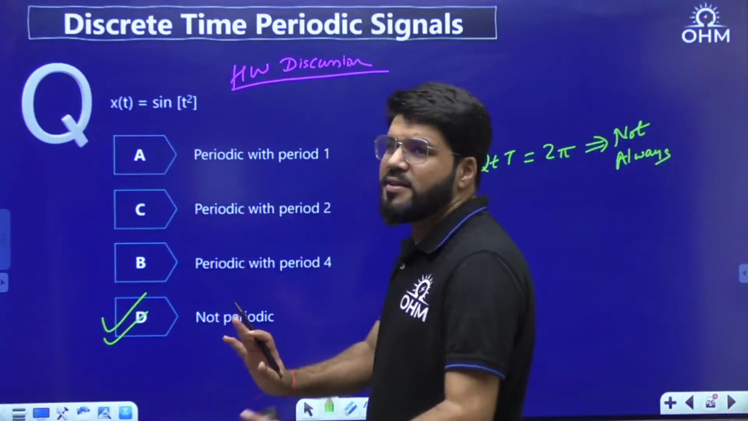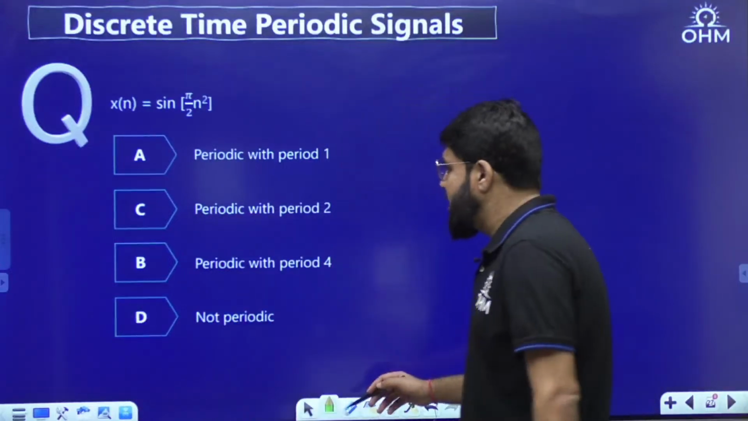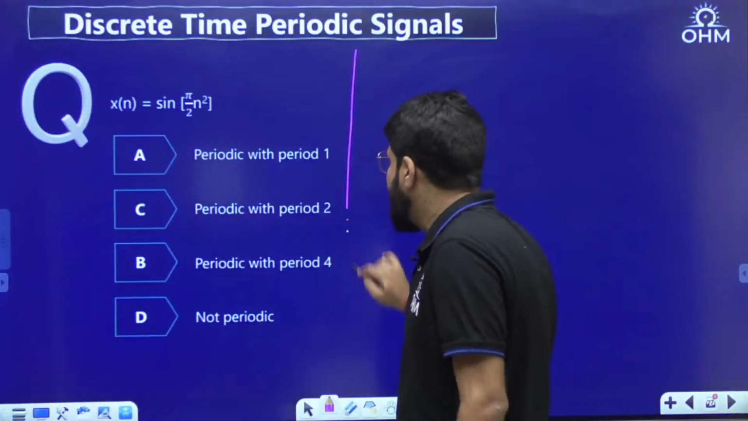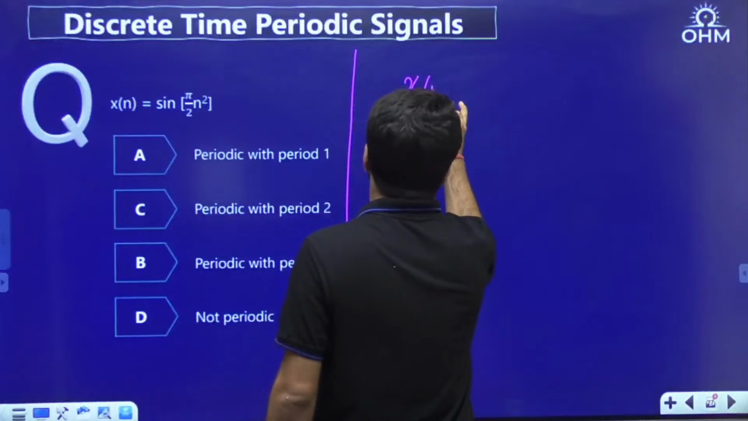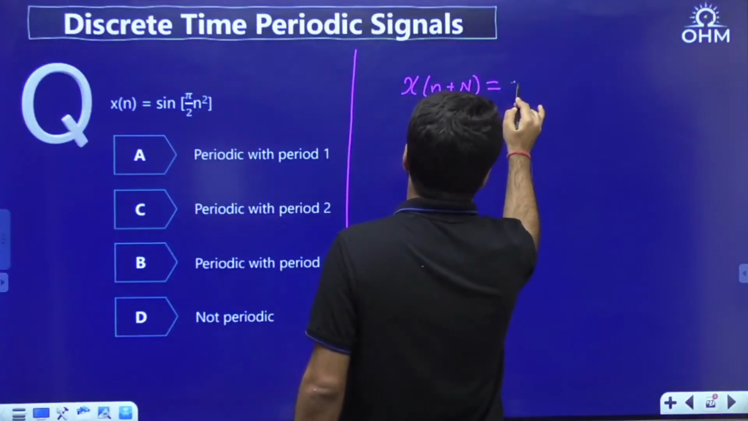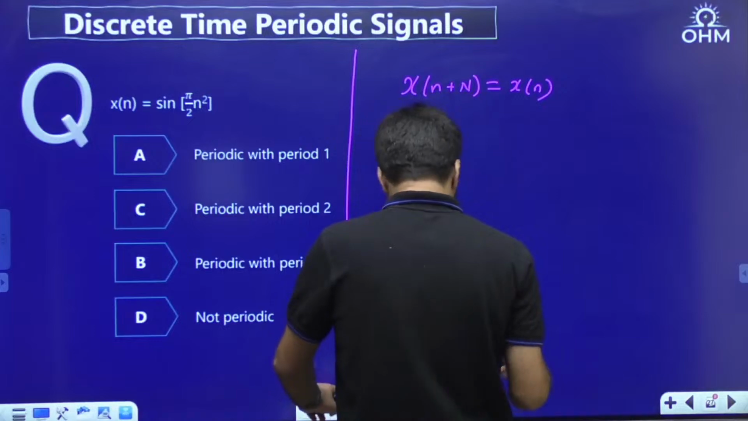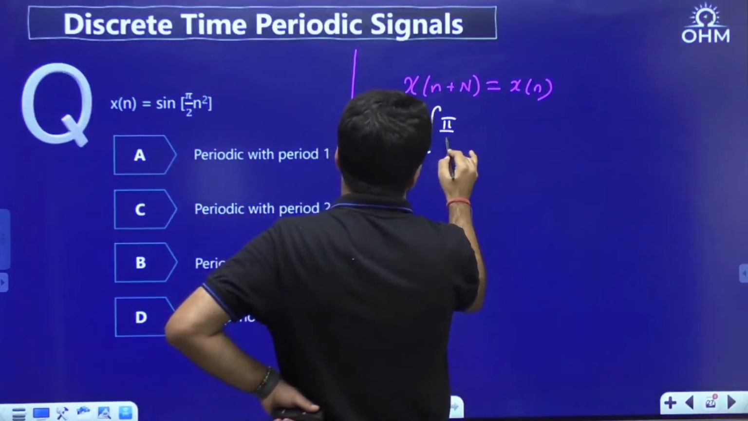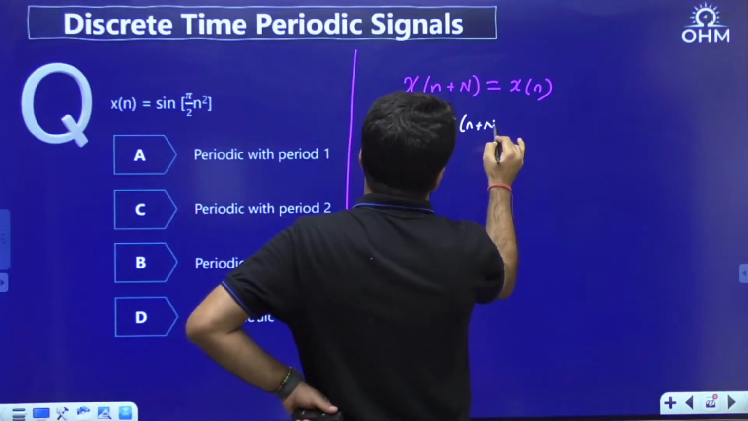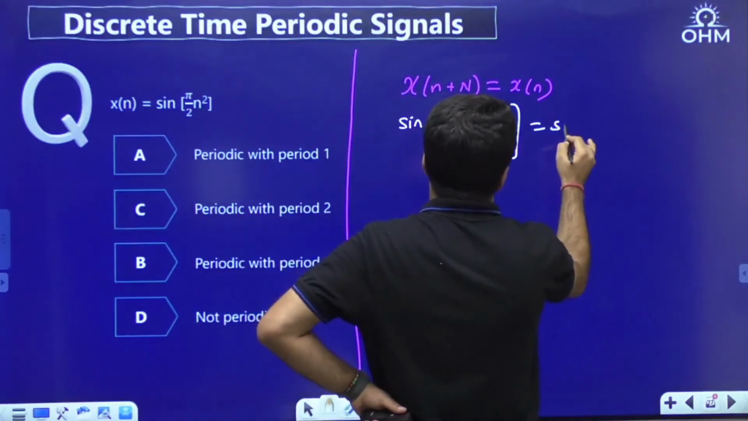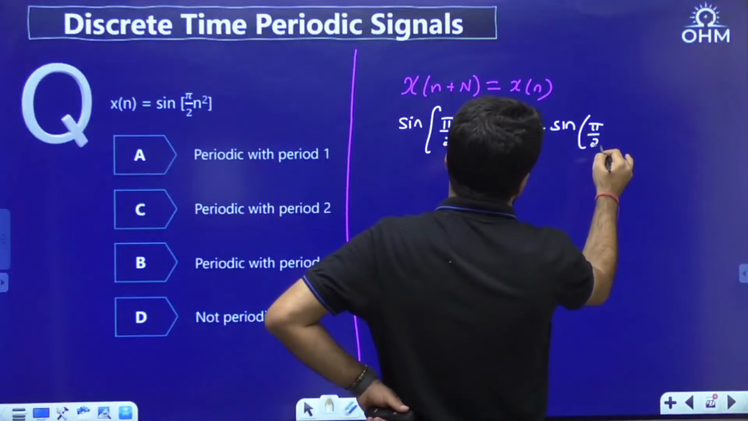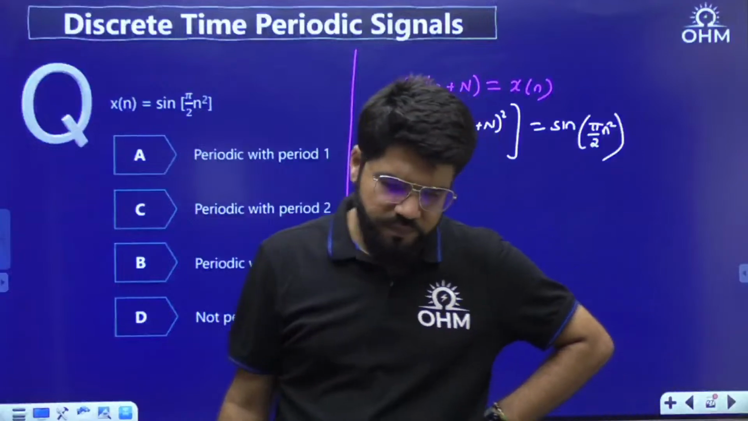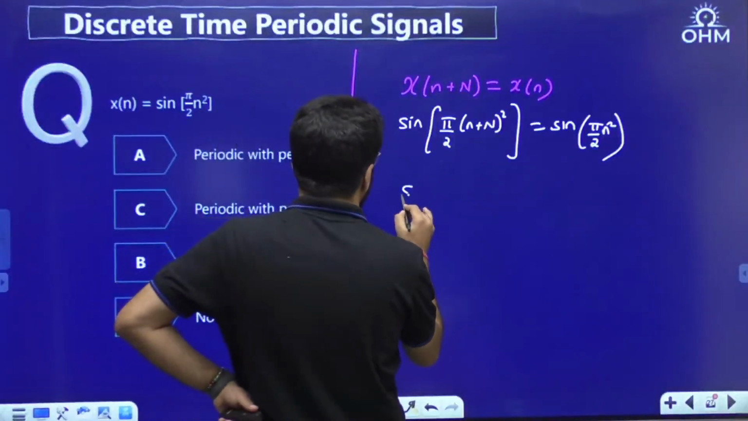Now dear, there is a change in the question. Sine of pi by 2 n square. Again, I will apply the same logic. x of n plus N should be x of n for periodicity. So sine of pi by 2 (n plus N) whole square equal to sine of pi by 2 n square. Will this be periodic?